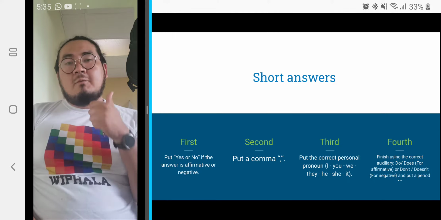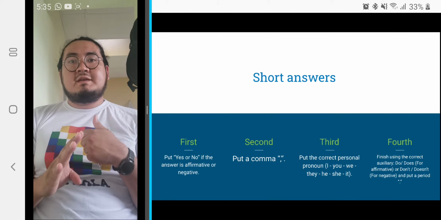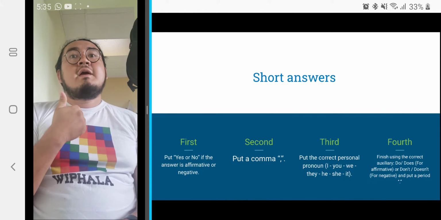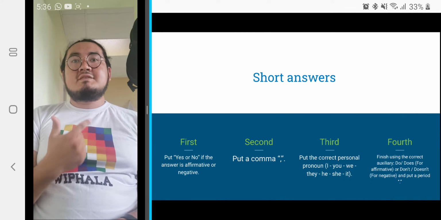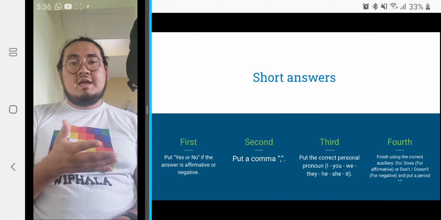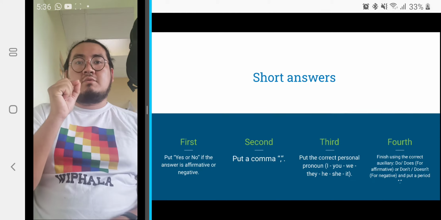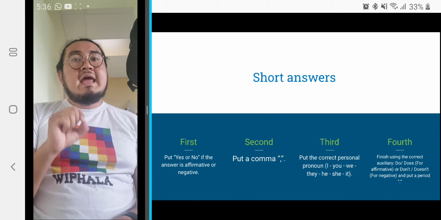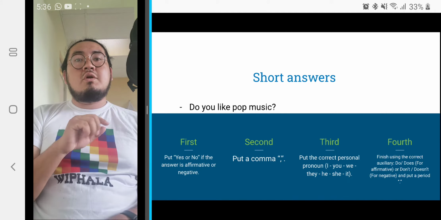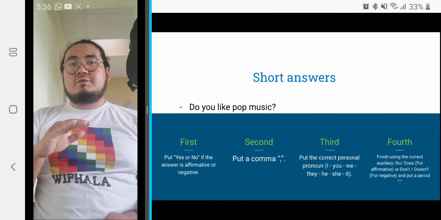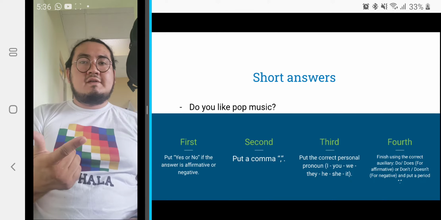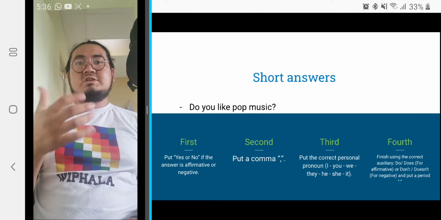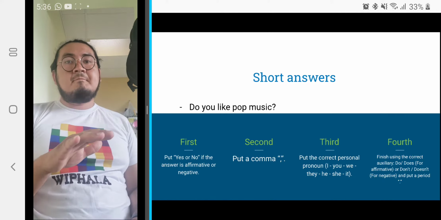Okay? So first, we have 4 steps in here. Pay attention to them. First, we put yes or no if the answer is affirmative or negative. Okay? Then we put a comma. Alright? Then we put the corresponding personal pronoun. And pay attention because in here we're going to work only with personal pronouns. Not with proper nouns, not with singular nouns, no. I, you, we, they, he, she, it. No more, okay? That's it.